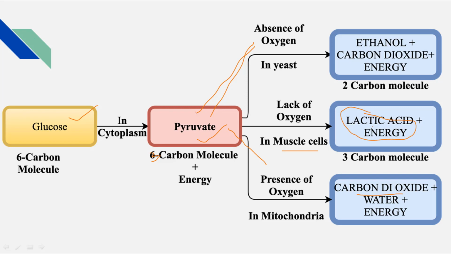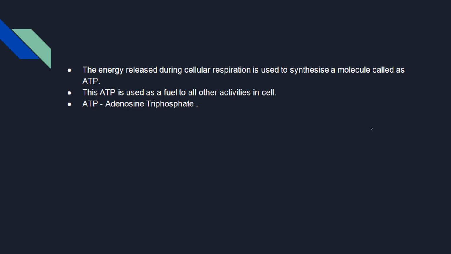In the lack of oxygen you are going to see lactic acid and energy. So the final products we are going to get are carbon dioxide, energy, whatever. Next, the energy here is nothing but ATP.